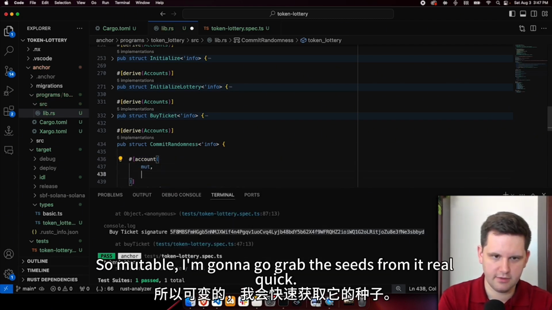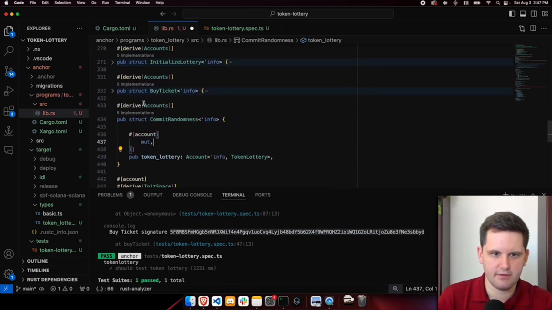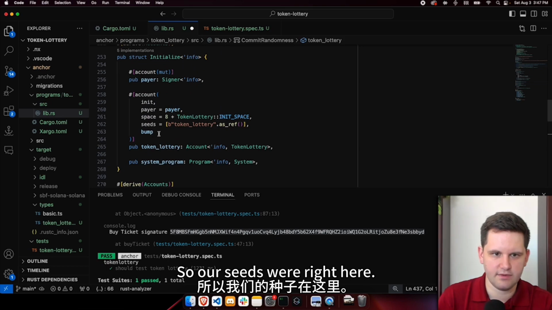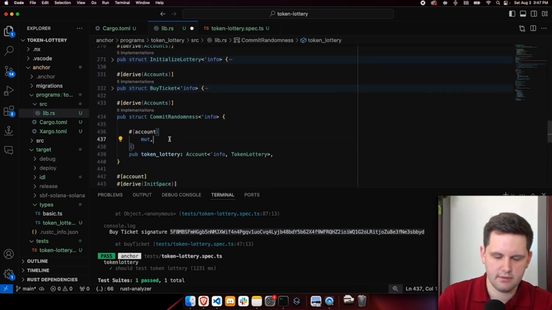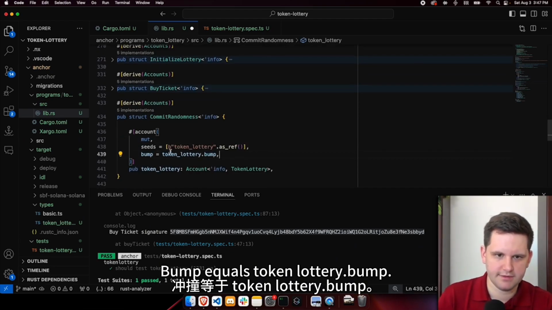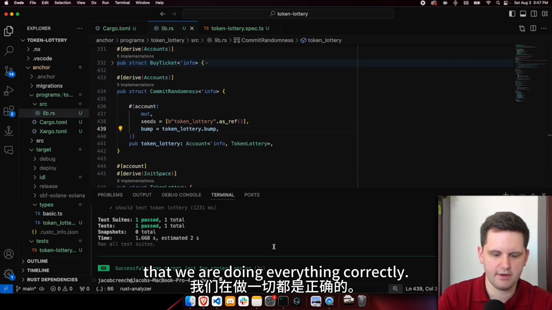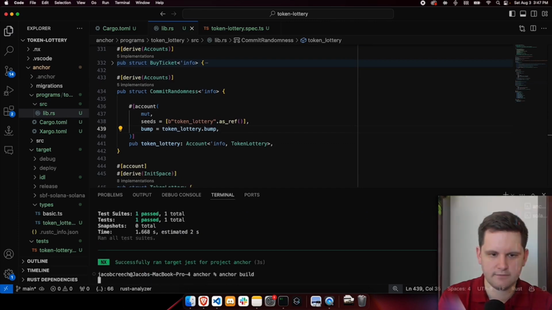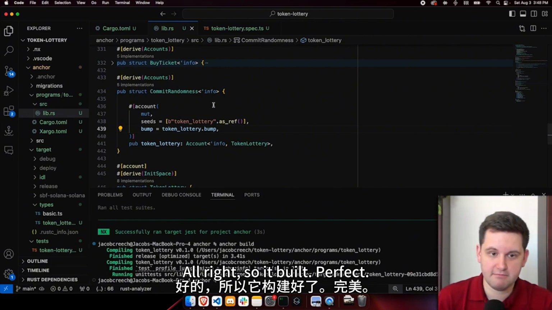So mutable, I'm going to go grab the seeds from it real quick. So our seeds were right here. Seeds and bump. Bump equals token lottery.bump. And I'm going to build this just to make sure that we are doing everything correctly. All right, so built, perfect.